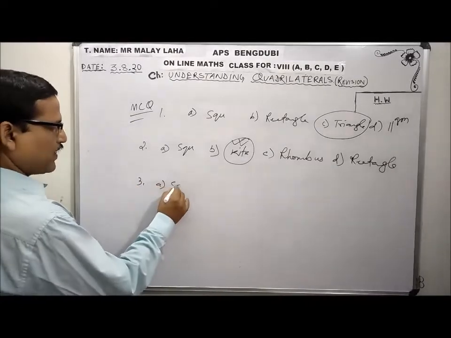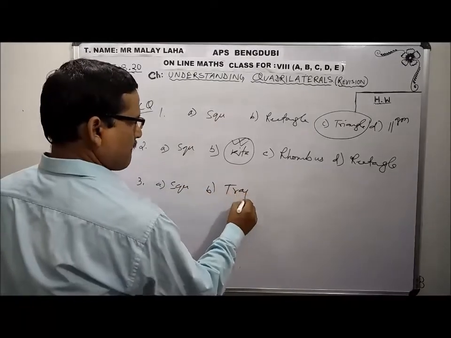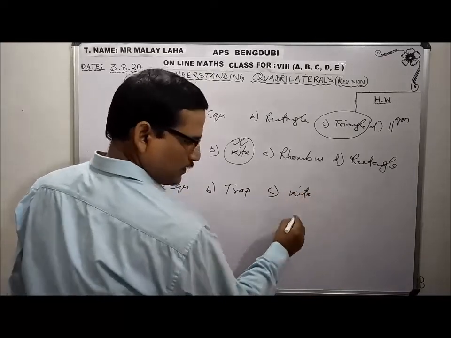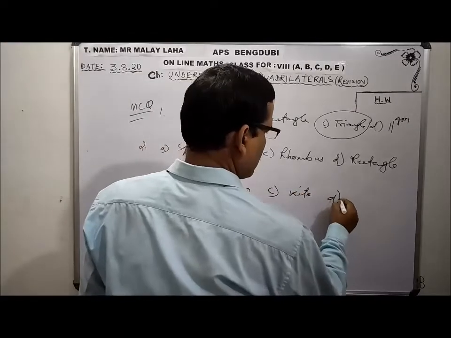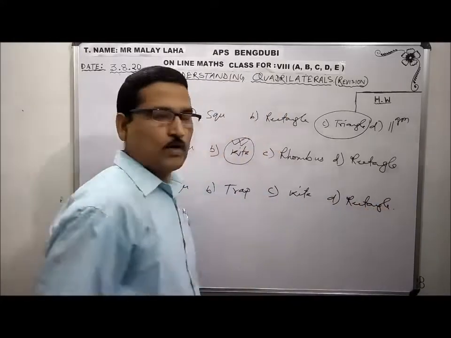Option A, square. B, trapezium. C, kite. D, rectangle. What is the meaning of regular?